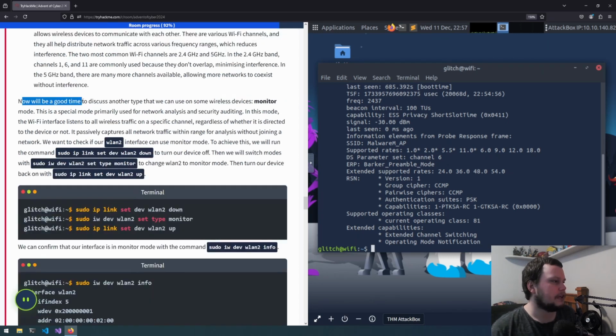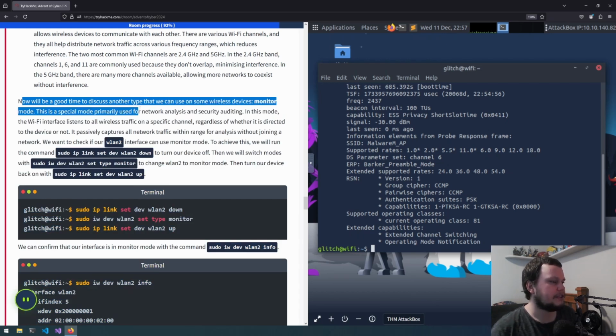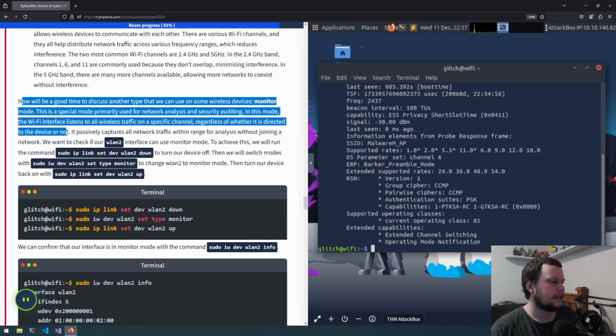So now would be a good time to discuss another mode that we can use on some wireless devices, monitor mode. This is a special mode primarily used for network analysis and security auditing. In this mode, the Wi-Fi interface listens to all network traffic on a specific channel, regardless of whether it is directed to the device or not. It passively captures all network traffic within range for analysis without joining a network.